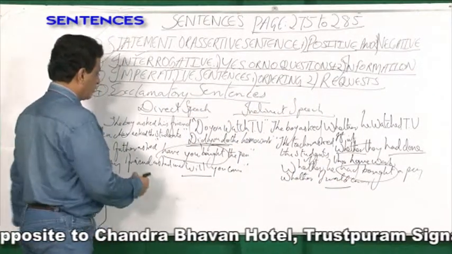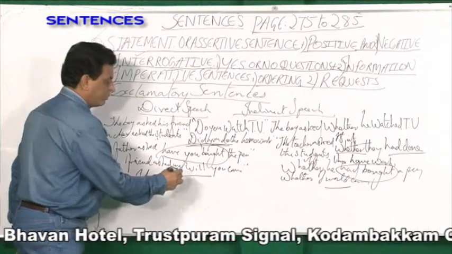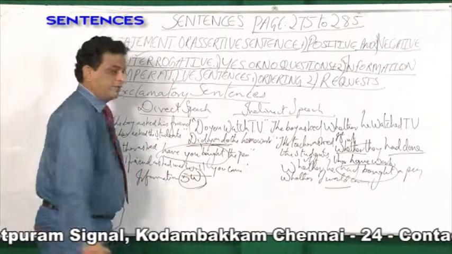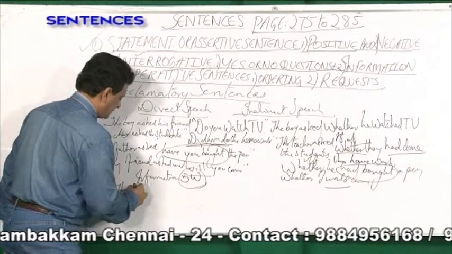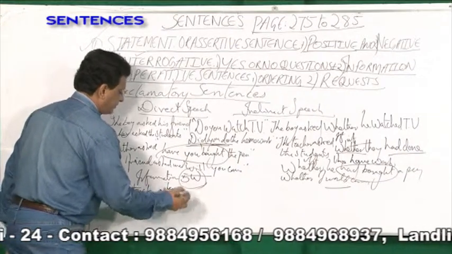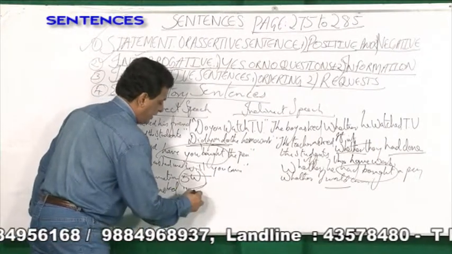Now in the second type, you are going in for information. Information, what? The 5 W's should come. What are the 5 W's? What, which, when, where, why. Suppose the teacher asked, when will you come?